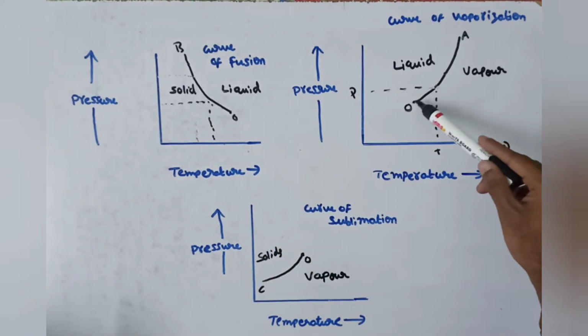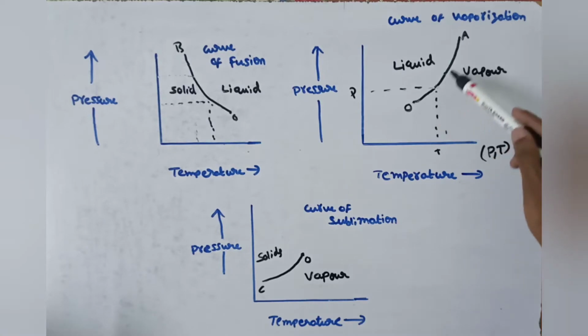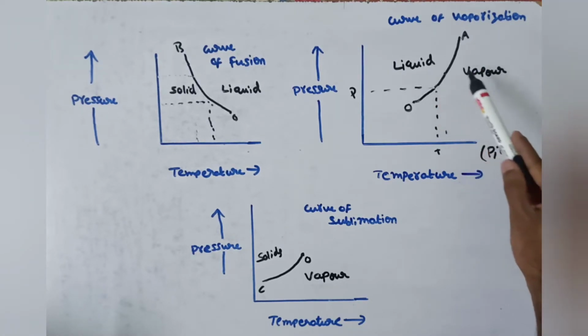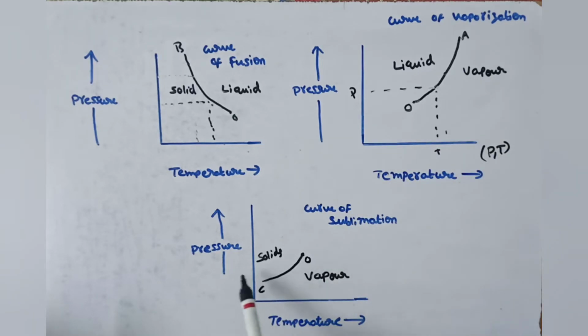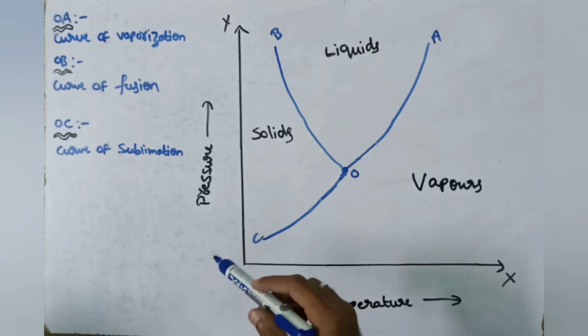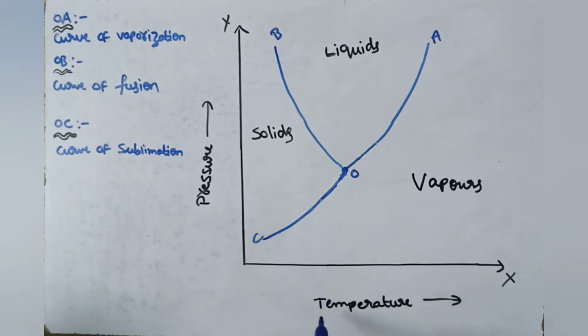And if we maintain any set of pressure and temperature on this curve, we get liquids coexisting in equilibrium with vapors. And if we maintain any set of pressure and temperature on this curve, we get solids coexisting in equilibrium with vapor. These are the three curves. We will plot these three curves in a single graph, and we will learn what the triple point is in detail. These are the three curves we have plotted in a single graph.